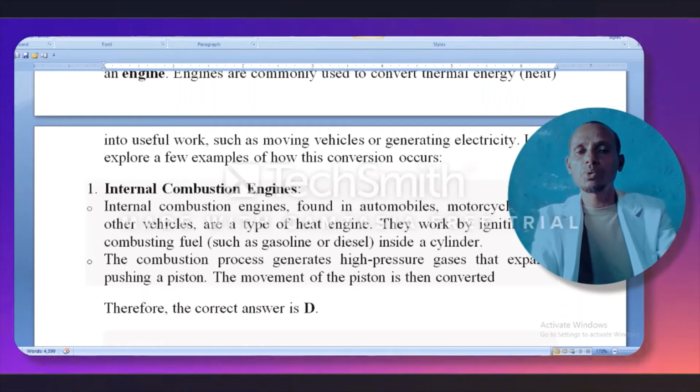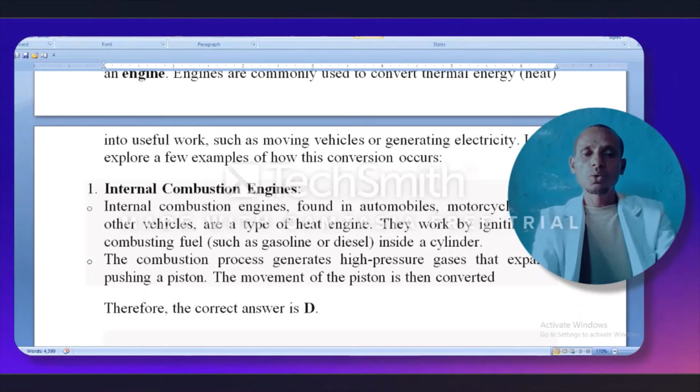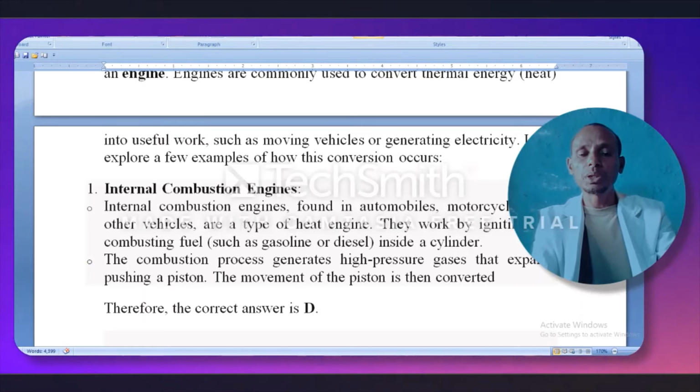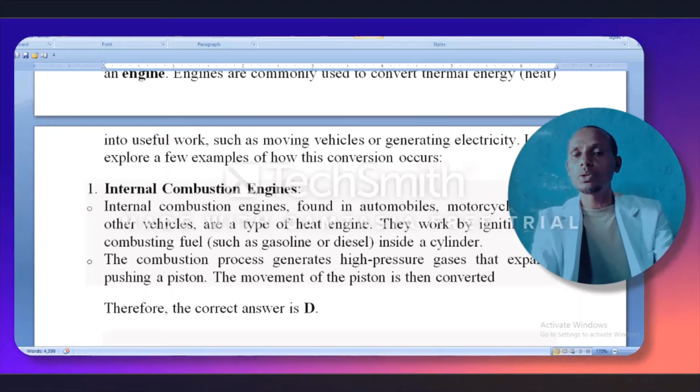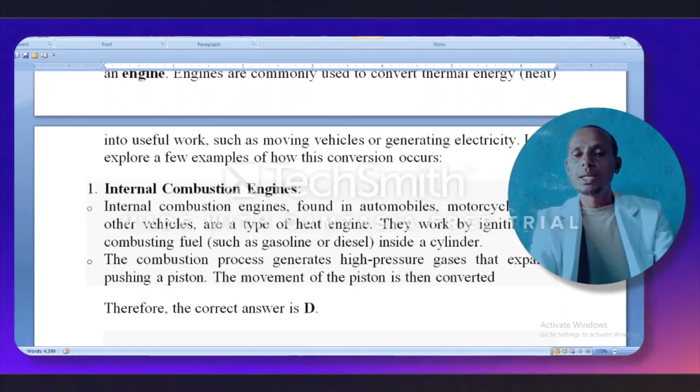Let us explore a few examples of how this conversion occurs. Internal combustion engines, found in automobiles, motorbikes, and other vehicles, are types of heat engine.